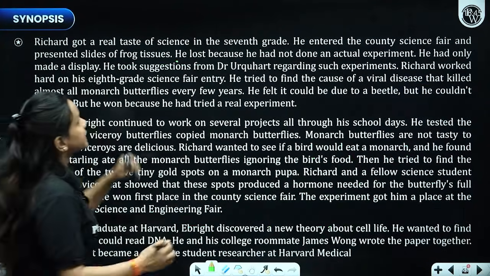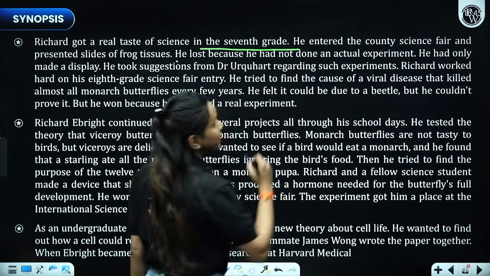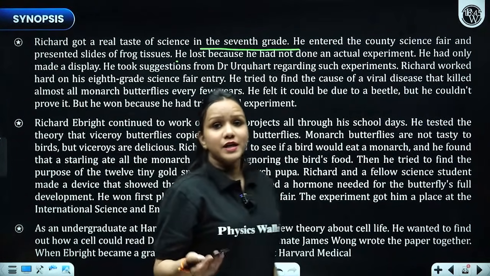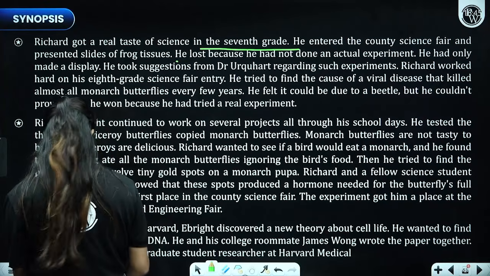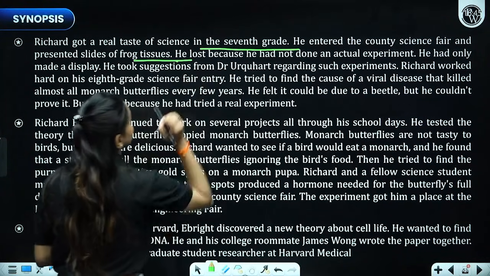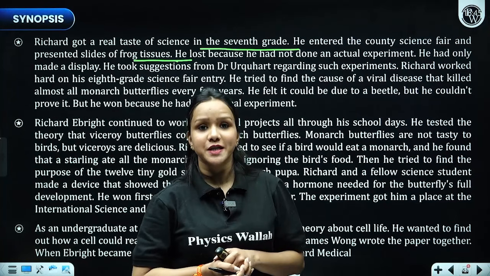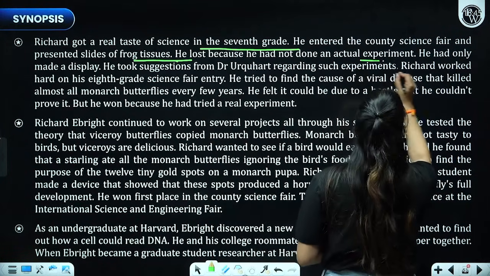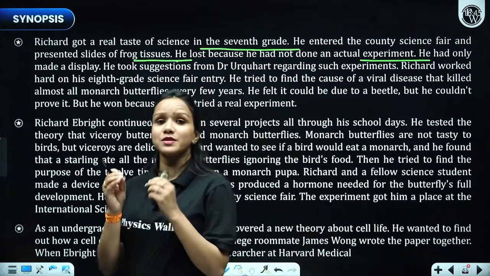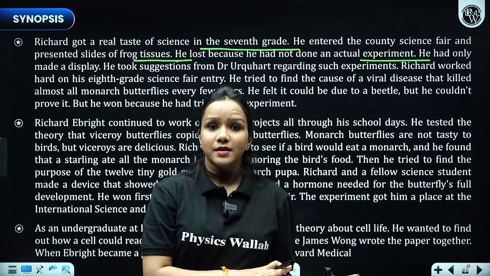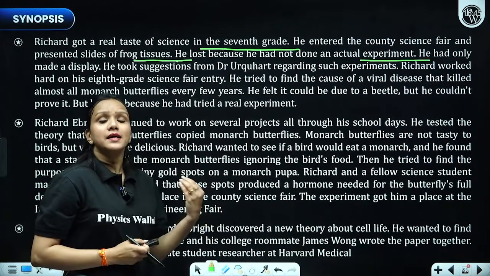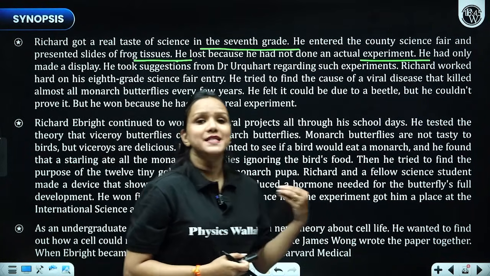So Richard got a real taste of science in the 7th grade when he entered the county science fair, where he presented some frog tissues. But he lost because he did not conduct any real experiment. So this was a turning point in his life. An important lesson he learned from that incident was that he should conduct experiments on something exceptional, something real.